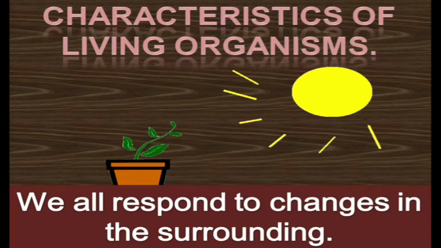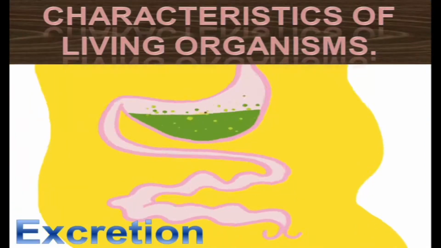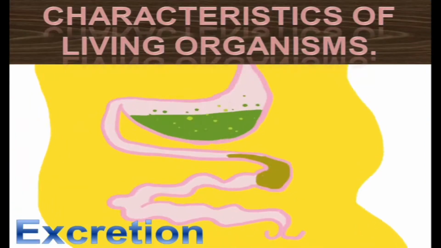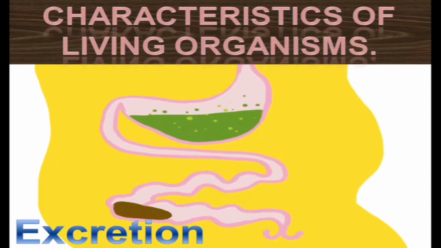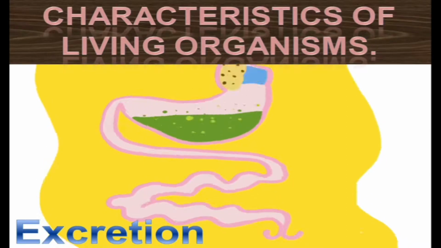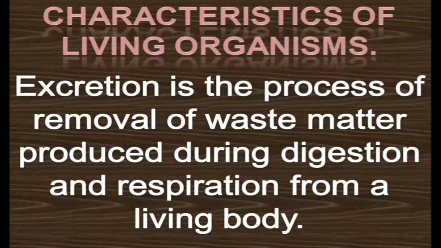Right? Now, we all get rid of waste products in the body by the process of excretion. All the living beings. Excretion is the process of removal of waste matter produced during digestion and respiration from a living body. Even the plants, animals, microorganisms, everyone has a particular mechanism of excretion also. As they feed, they excrete also.